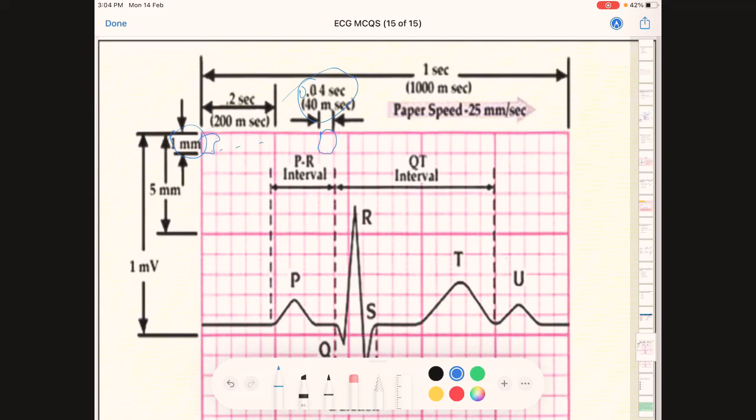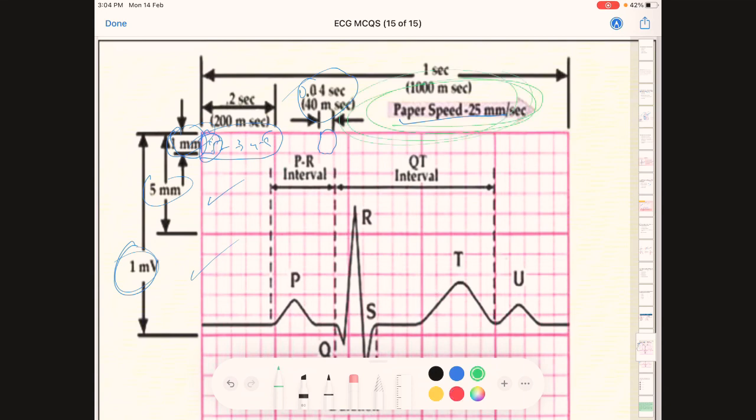So 5 of them, that means the large square is 5 mm. 1, 2, 3, 4, 5. This large square means 5 mm. The small square's diameter is 1 mm. And the amplitude of 1 is 1 millivolt. Okay.